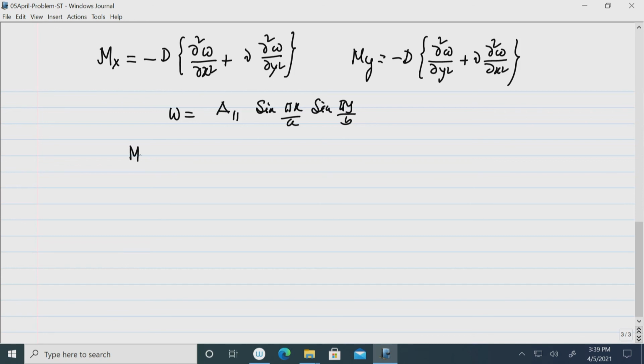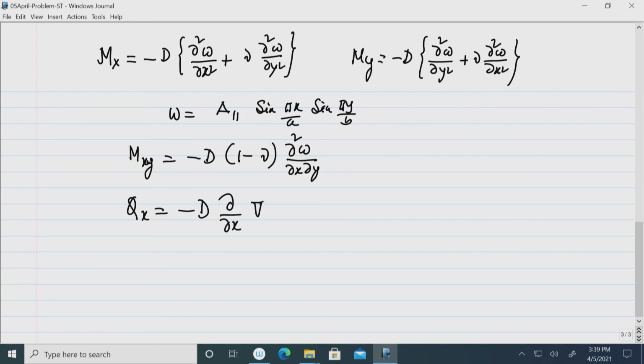So, now the twisting moment M_xy is calculated as minus D(1 minus nu) del square w/del x del y, and shear force, say Q_x at any point, can be calculated as minus D del/del x of del square w, and Q_y is calculated as minus D del/del y of del square w. Okay. So, once the w is found, then other quantities can be easily calculated.